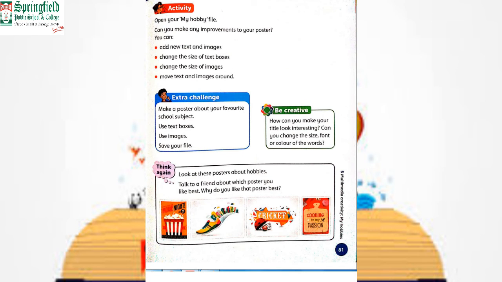Activity: open your My Hobby file. Can you make any improvement to your poster? We have already made a poster. Now we have to add a few things. Add new text and images, change the size of the text box, change the size of the images. Now move text and images around.